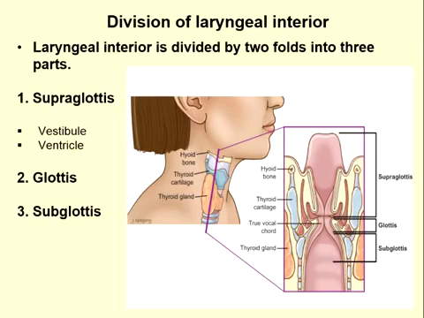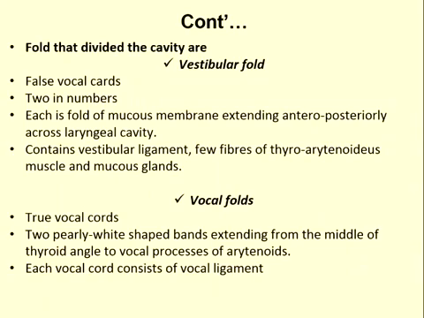The area above the glottis is known as the supraglottis, and the area below the glottis is known as the subglottis. The folds which divide the larynx into three parts are the vestibular fold and the vocal fold. Another name for the vestibular fold is the false vocal cord, and the vocal fold is known as the true vocal cord. The vestibular folds are two in number, and each is a fold of mucous membrane extending from the anterior to the posterior across the laryngeal cavity.